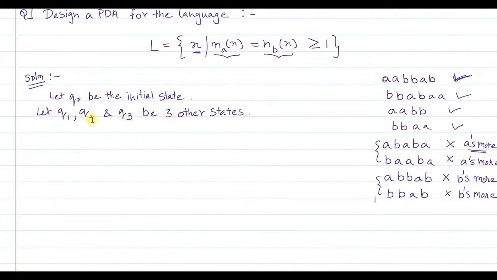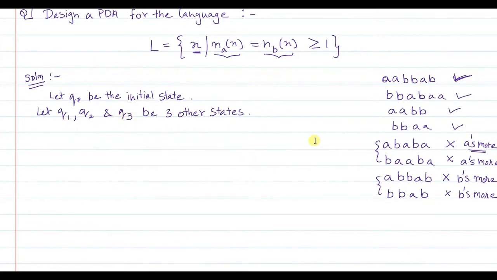Then what are Q1, Q2? They are non-final states. Now what are the other possible non-final states? One non-final state could be the one wherein the number of A's is more than the number of B's. So let Q1 be the state where the number of A's is more than the number of B's. Let Q2 be a state where the number of B's is more than the number of A's. And let Q3 be a final state. These two are non-final. Q3 will be the final state where the number of A's and B's are equal.